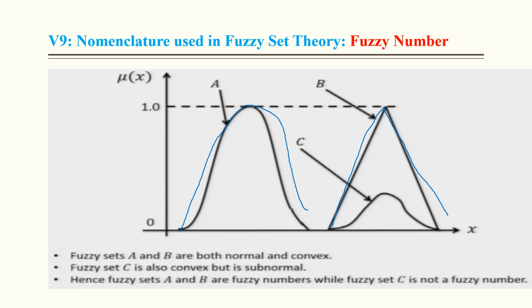Fuzzy sets A and B are both normal and convex, but this fuzzy set is convex but subnormal, because its membership value is not equal to 1. That's why it is not a fuzzy number.